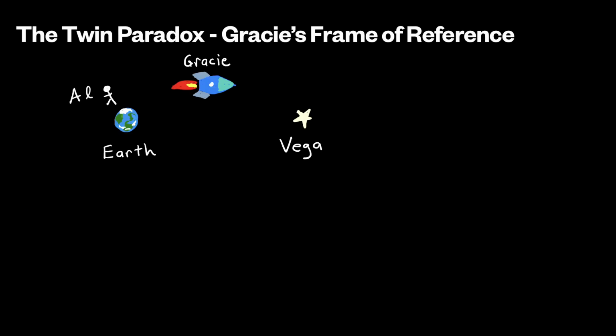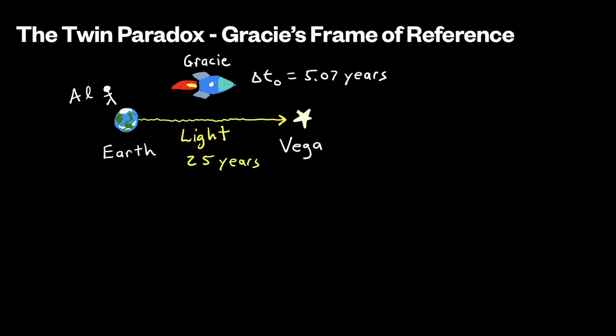So as a follow-up question, we might ask, how can Gracie travel to Vega in only 5.07 years when it takes light 25 years to get there? Doesn't this mean that Gracie is traveling faster than the speed of light? We'll show that faster than light travel is impossible in a future lecture. Again, you might pause the video to see if you can answer this question.